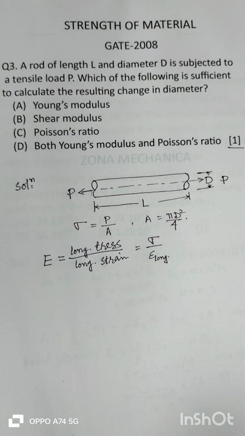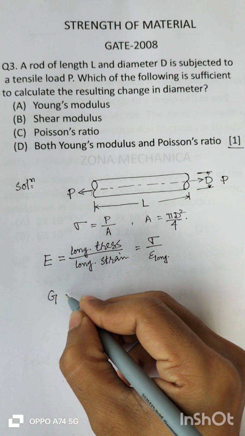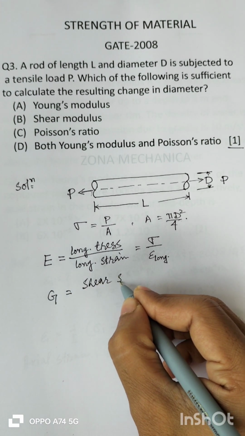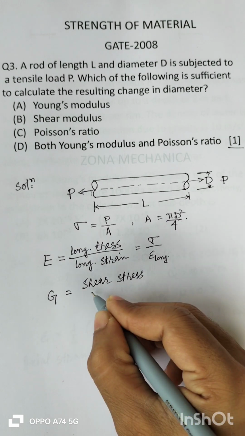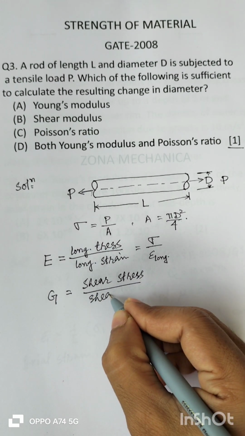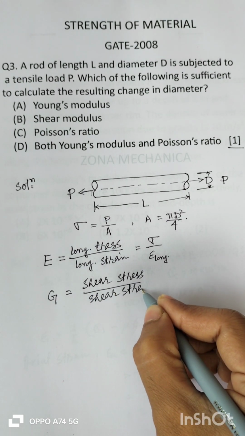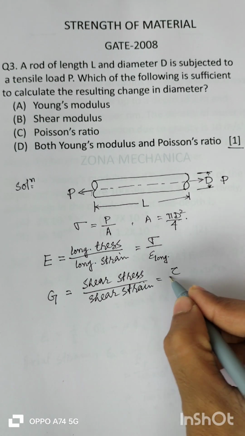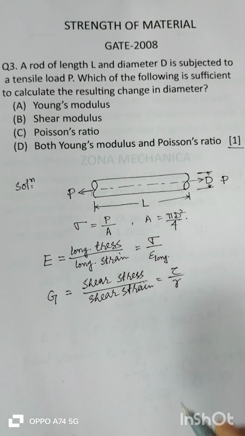And shear modulus G is shear stress by shear strain, that is tau by gamma.